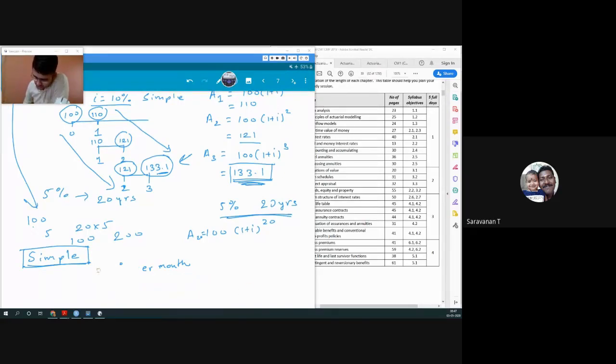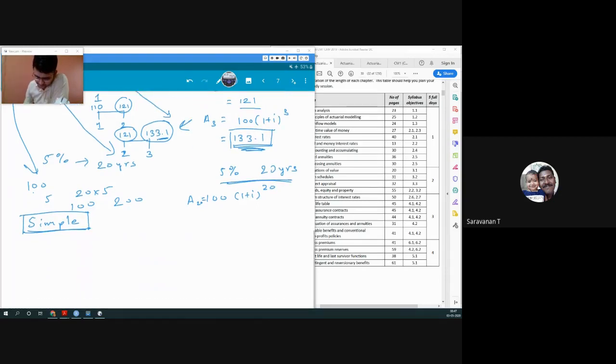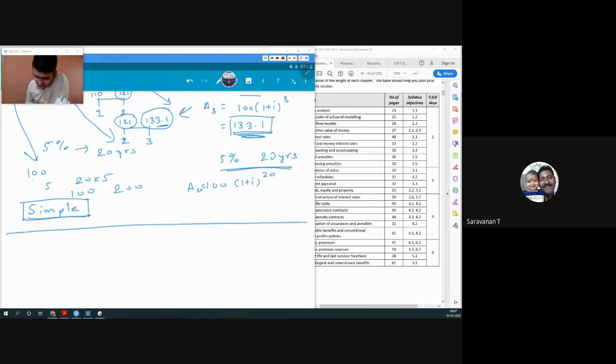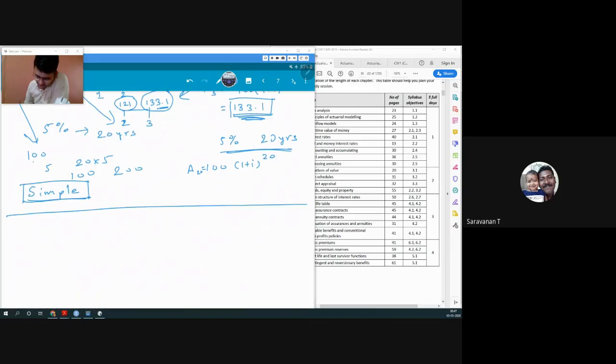Now nobody is going to ask you to figure out which one should we use. It will always be given in the question whether to use simple or compound interest. So you don't have to worry too much about it. Okay. So this was our simple interest and compound interest. Now we'll talk about present value.